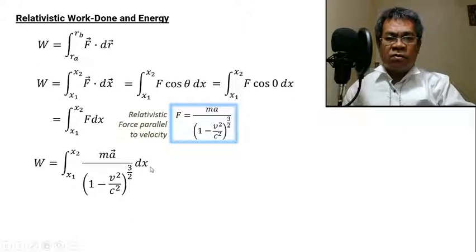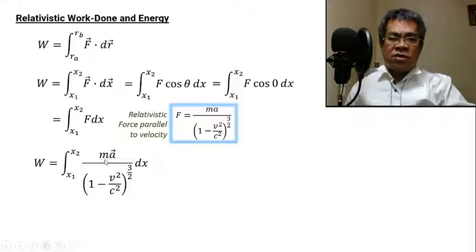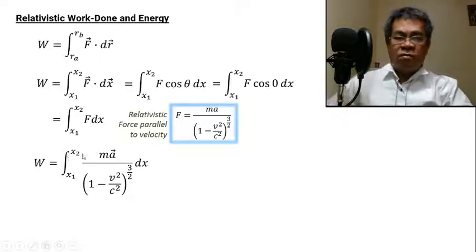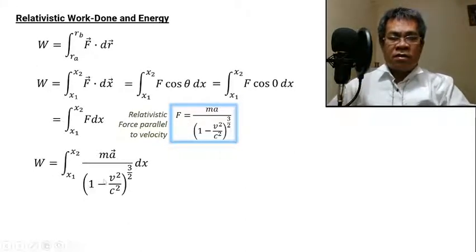Remember that our indicator is x, but acceleration is a function of x, a function of displacement, and our velocity also is a function of displacement. m is constant, so we can move it out from the integral because it will not affect the integration and the differentiation. So it can be moved in or out from the integral and the derivative sign.